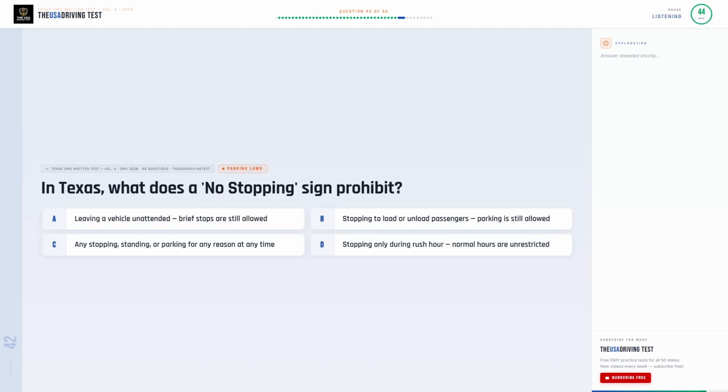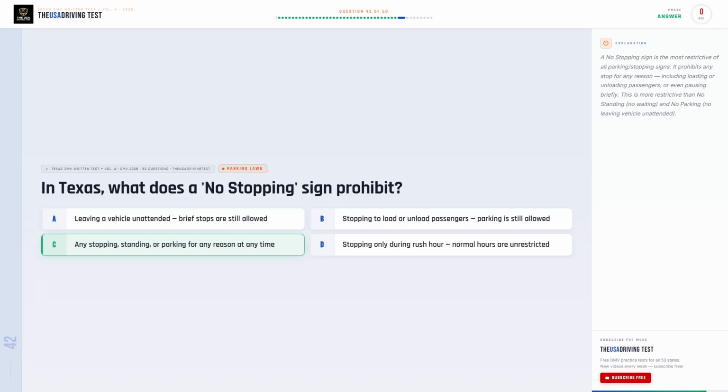In Texas, what does a no stopping sign prohibit? Option A. Leaving a vehicle unattended, brief stops are still allowed. Option B. Stopping to load or unload passengers, parking is still allowed. Option C. Any stopping, standing, or parking for any reason at any time. Option D. Stopping only during rush hour, normal hours are unrestricted.